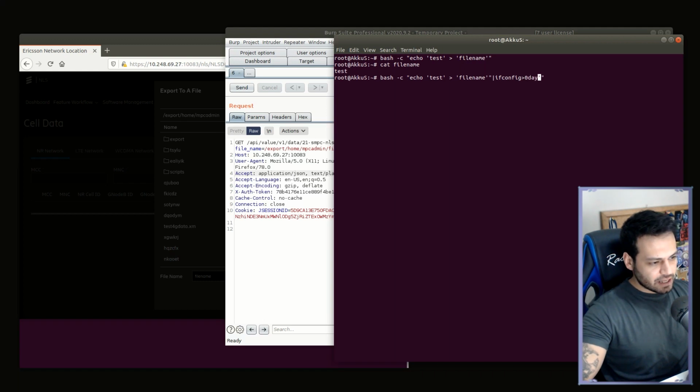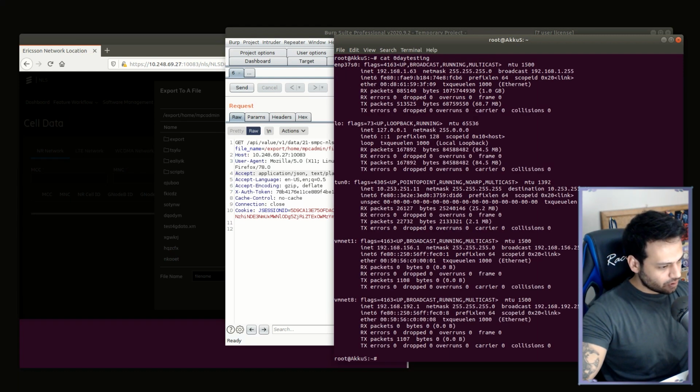Then we need to end this area with the pipe again, because there is a command set in the background that continues after the file name variable. We print the result of the command into a file to run, such as ifconfig maybe, because the HTTP response does not show the result of the bash line. Therefore, we will test the result of the injected command by reading the content of the file we print to the server. Our simple example turned out to be positive.